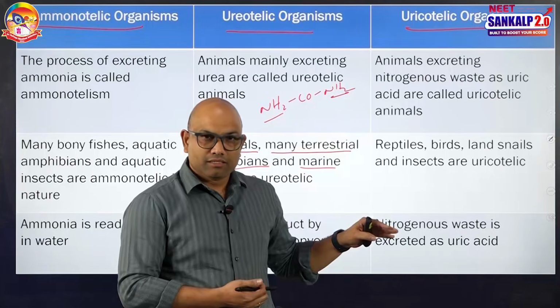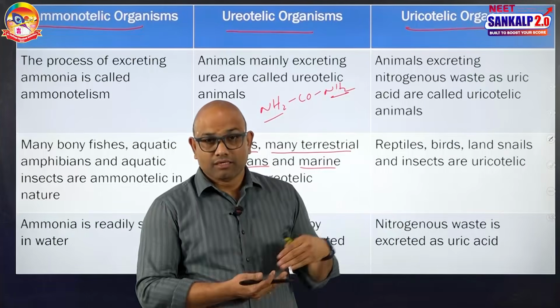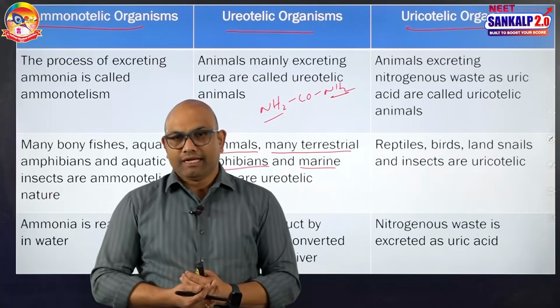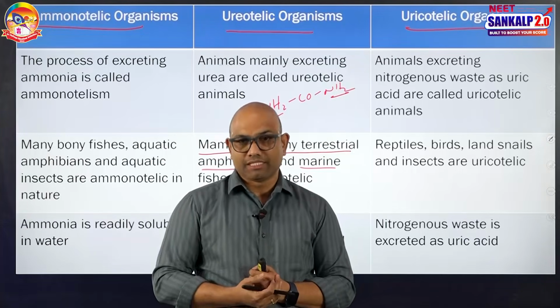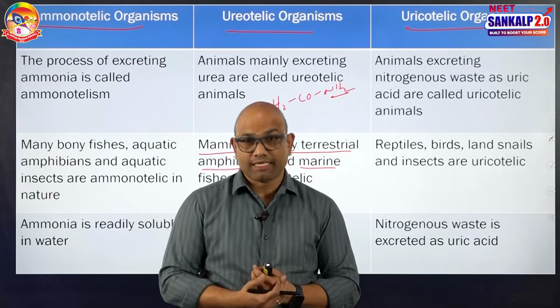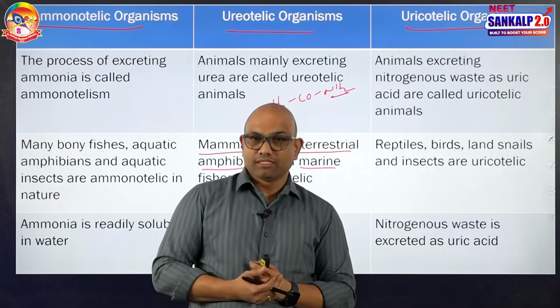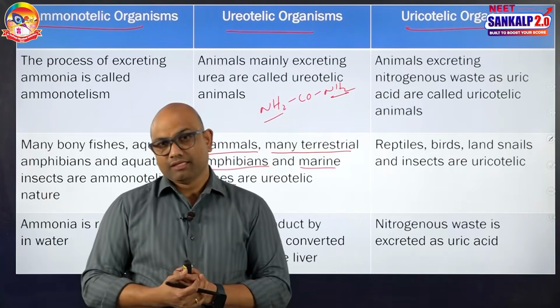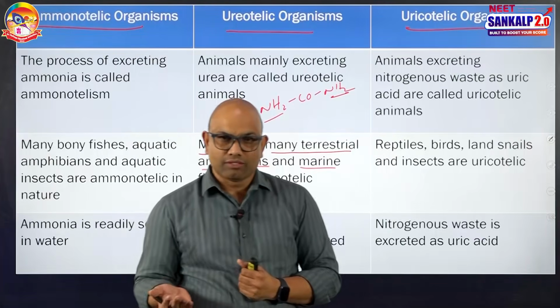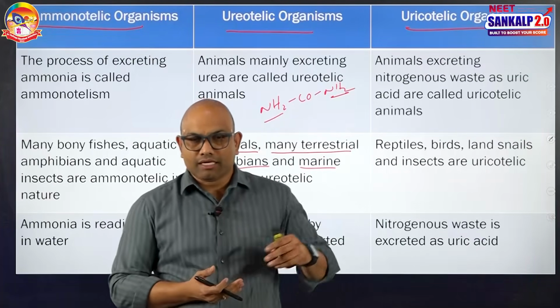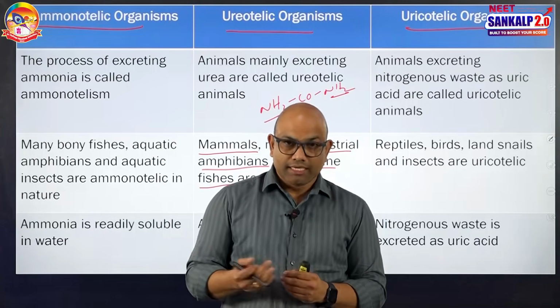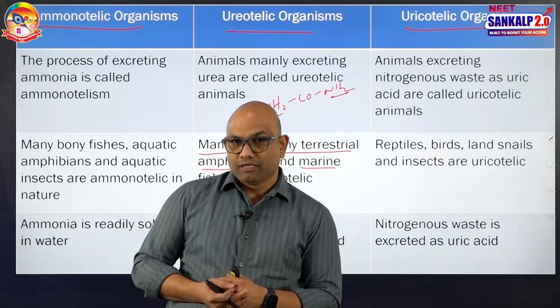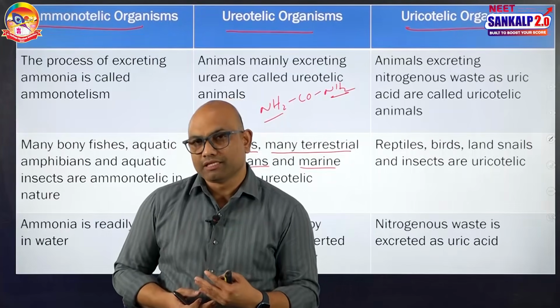Uric acid is less toxic, less soluble in water, and requires the least amount of water. Even without water, the uric acid can be sent out. Cockroach can send out uric acid in the form of pellets, so without water it can be sent out. That means uric acid excretion is involved in water conservation. So excretion of uric acid is said to be the best terrestrial adaptation for the conservation of water.